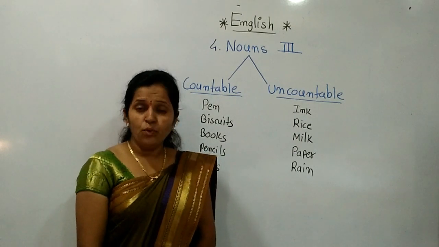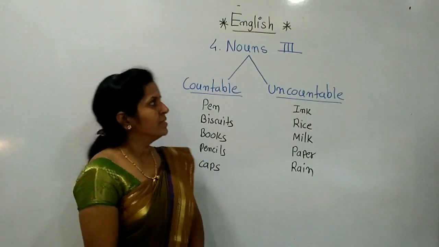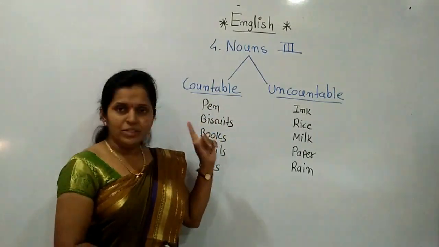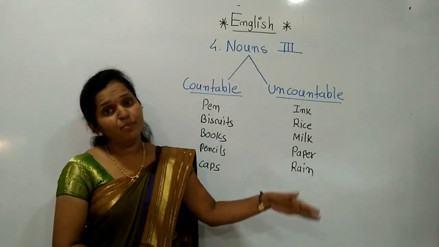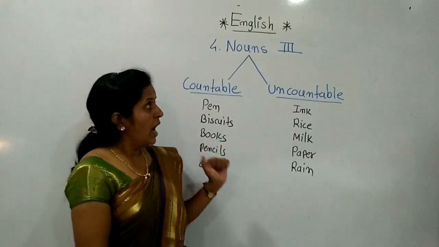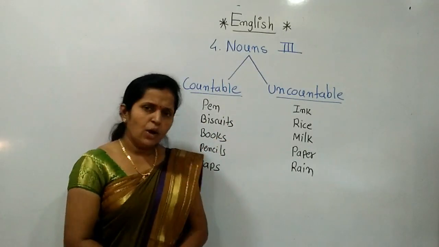Now let's start the fourth topic of grammar. In our grammar book, the fourth topic is nouns, but the third is given. Why? Because in the first topic, personal pronoun. Second, what we have learned, singular, plural. Then pronoun, but specially we and they. And after that, nouns third, that is countable and uncountable nouns.